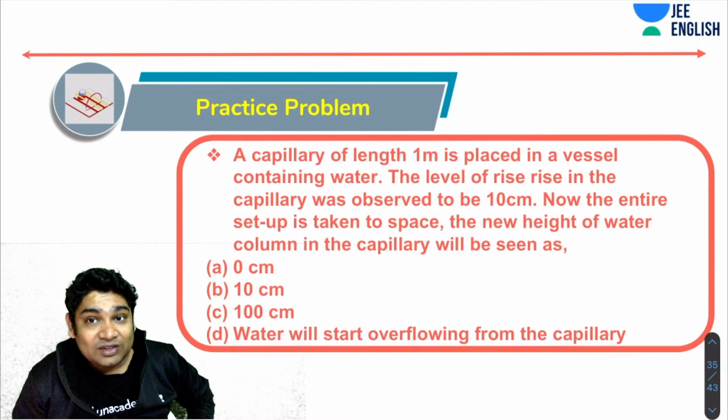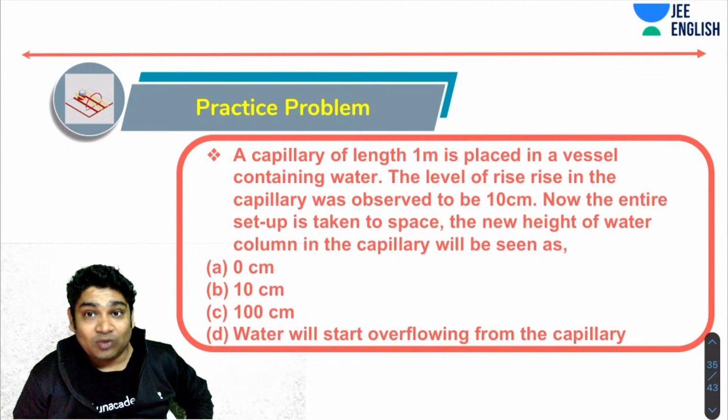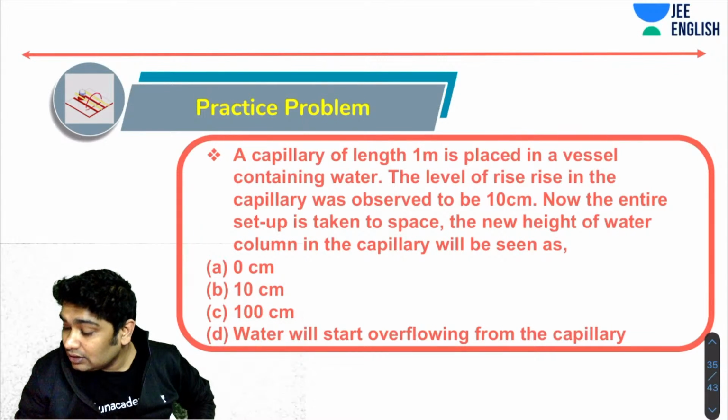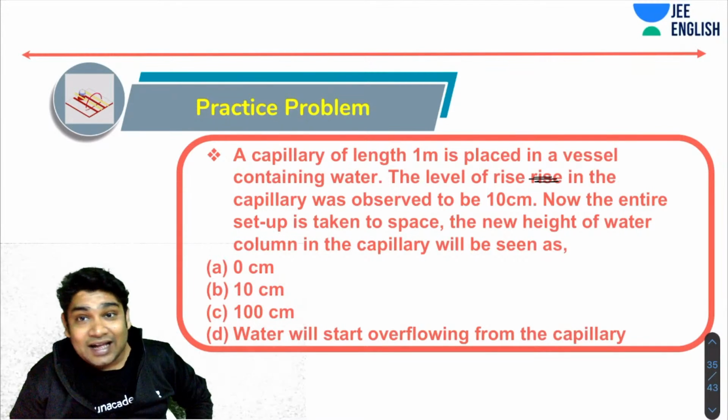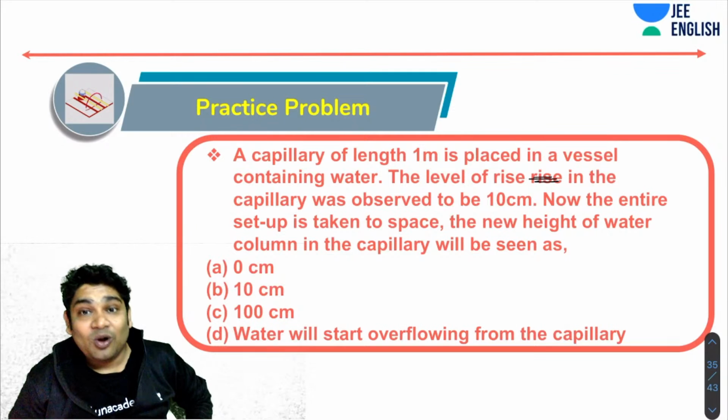All right, this is yet another very, very interesting problem. A capillary of length 1 meter is placed in a vessel containing water, and the level of rise in the capillary was observed to be 10 centimeters. Now the entire setup is taken to space. The new height of water column in capillary will be 0 centimeter, 10 centimeter, 100 centimeter, or water will start overflowing from the capillary.